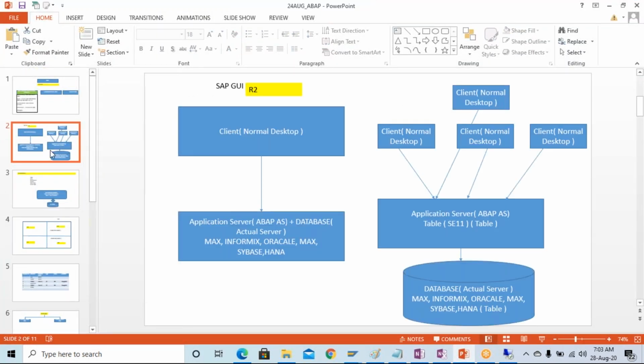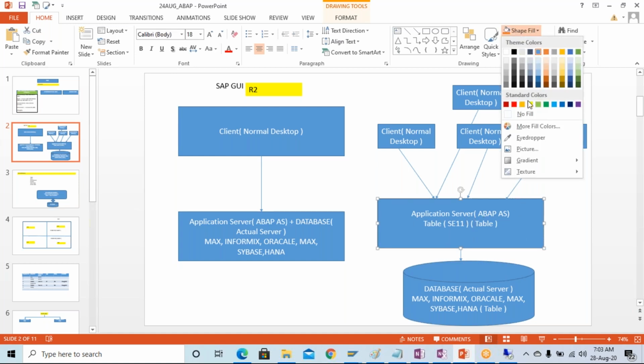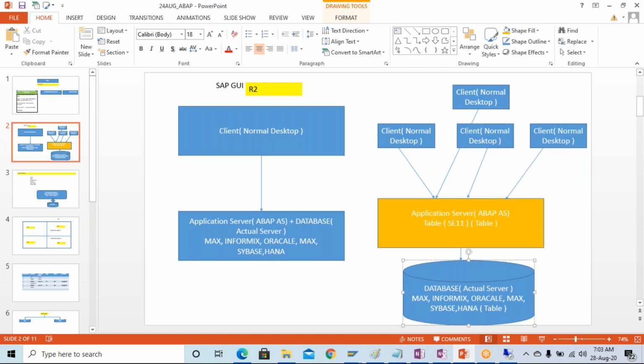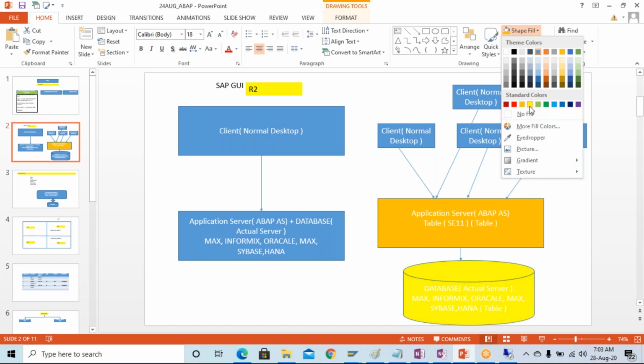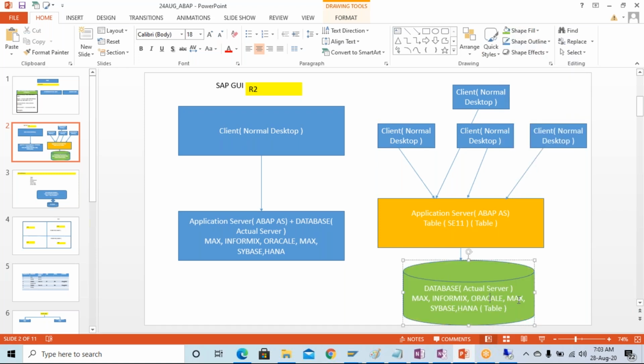We have here the application server. This is our application server. This is the database server, right? SAP architecture is like that: you have the database server, and these are the different clients. Clients are nothing but people connected with the SAP GUI. Many people are connected through the SAP GUI, through the network, with this application server, and the application server is connected with the database server.